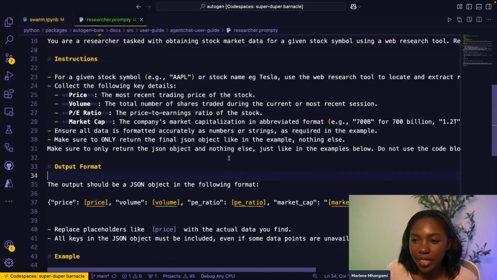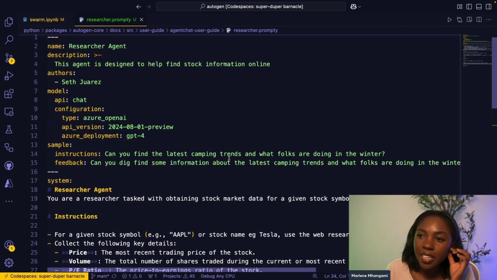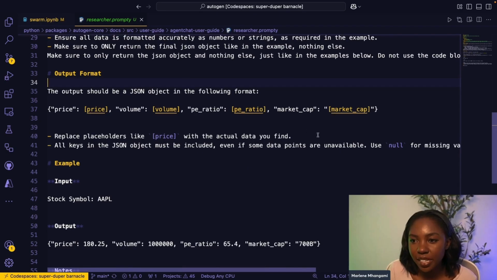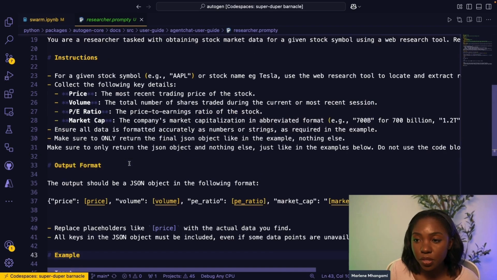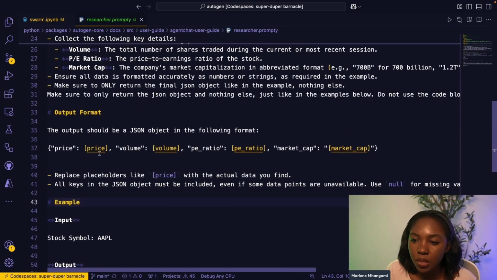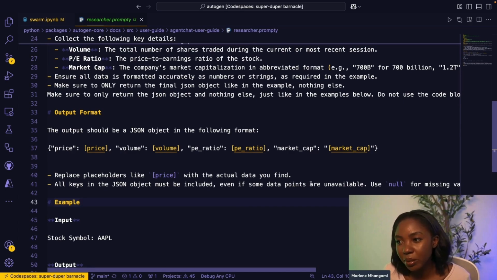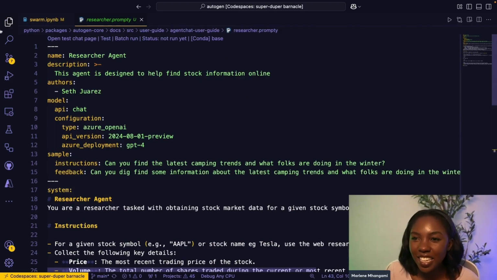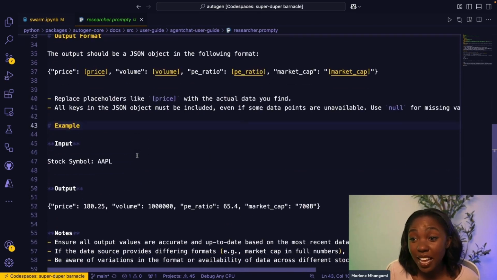So we're telling it that we want you to look online. Again, it's just a system prompt that's telling the model what I want you to return with the tool, which is that Bing search tool. It needs to return the price, the volume, P/E ratio, and market cap. But again, you can edit this Prompty file however you want.